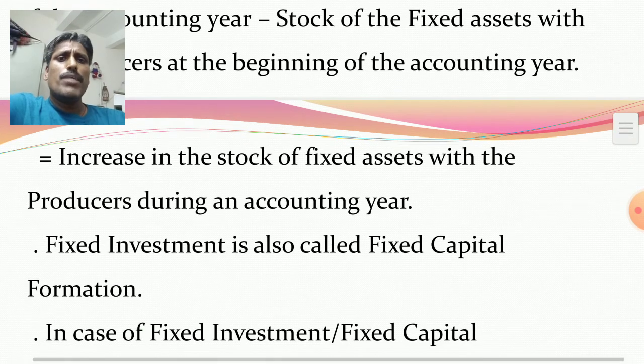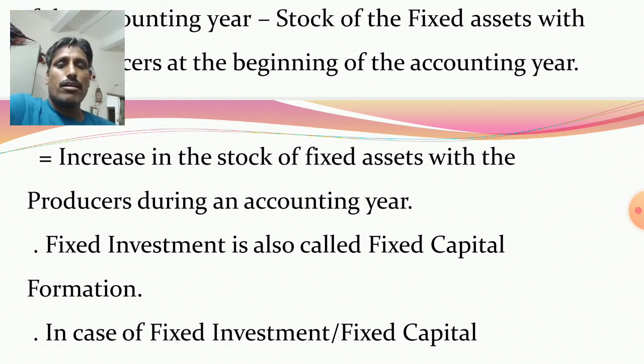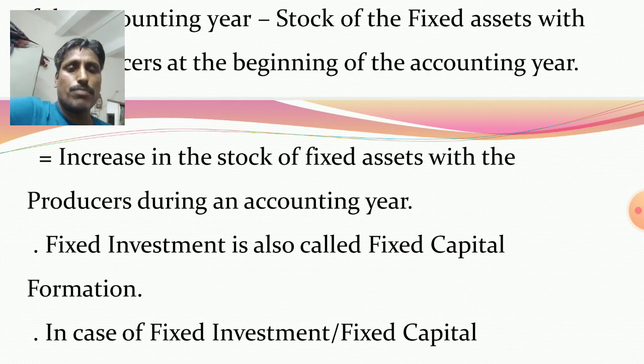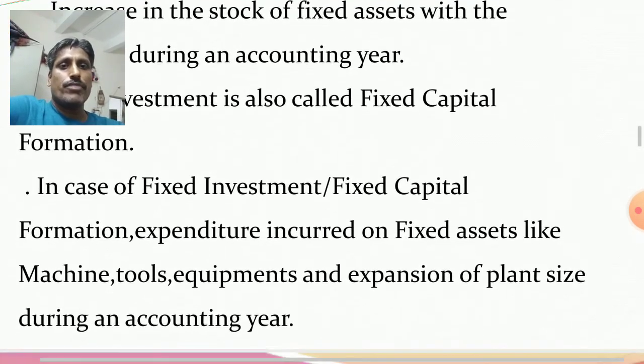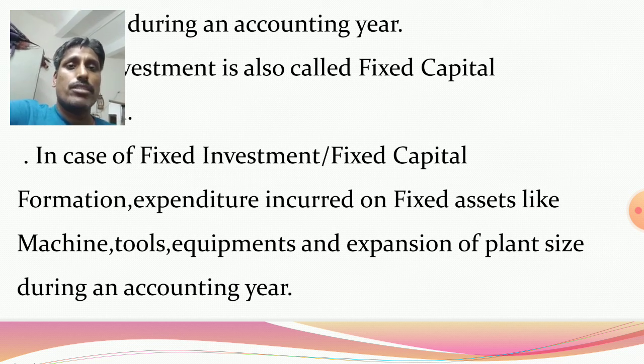So simply it is the increase in the stock of fixed assets with the producers, the additional machines purchased by the producer during the accounting year. So fixed investment is also called fixed capital formation. Another thing to remember: in case of fixed investment, it is expenditure incurred on fixed assets like machines, tools, equipment, and expansion of plant size during an accounting year.